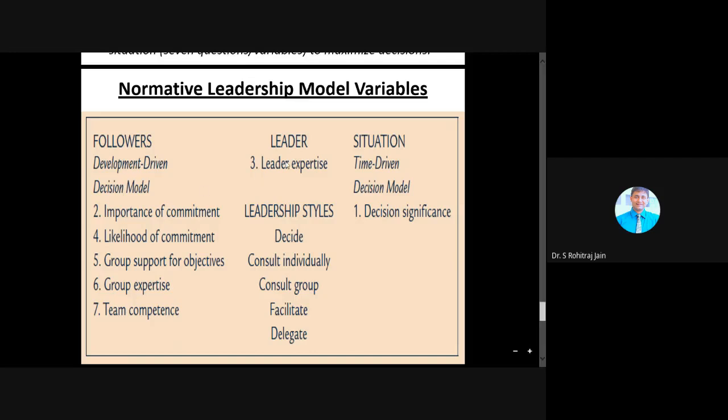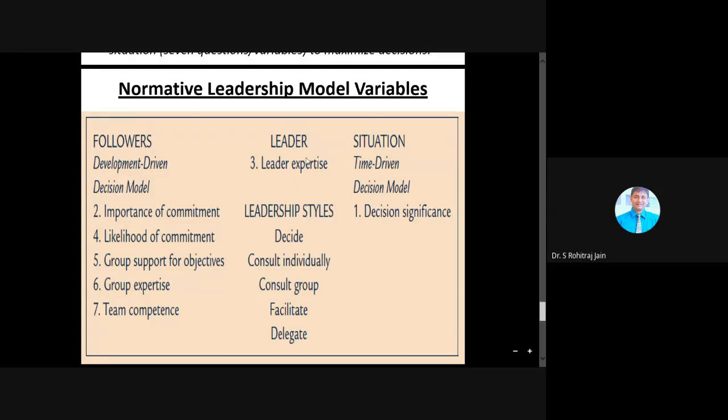Then we have the point number 3 here, that is leader expertise. See my cursor here, leader expertise. So what do you mean by expertise? How much knowledge and expertise does the leader have with the specific decision? See, something wrong happens in the organization, the leader should immediately jump in and his expertise should come into picture over there, right?